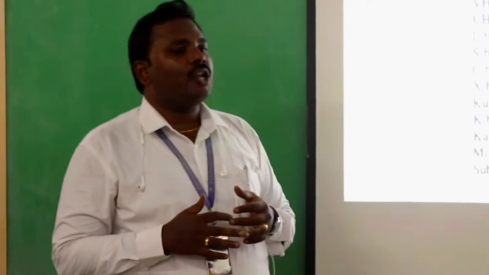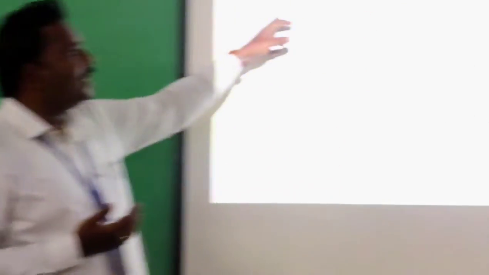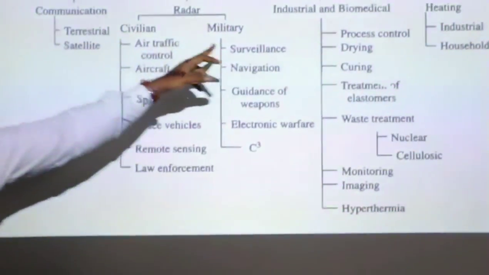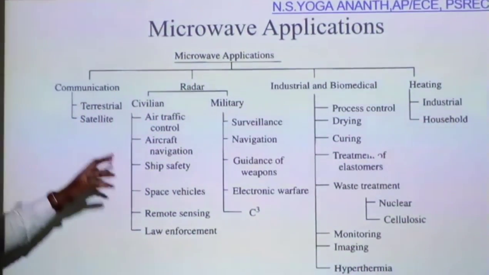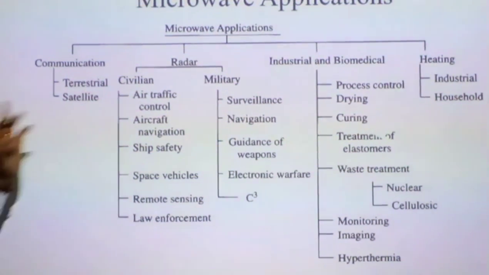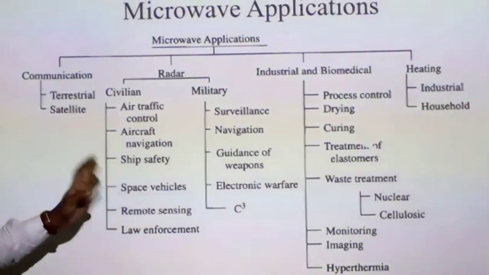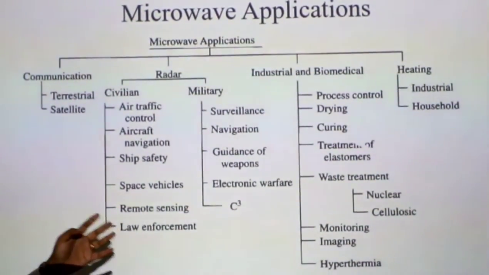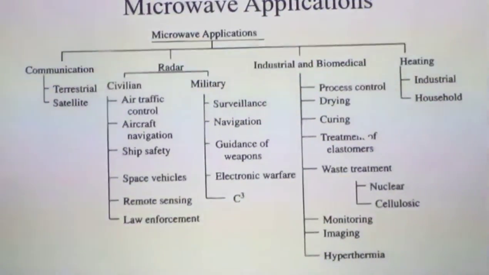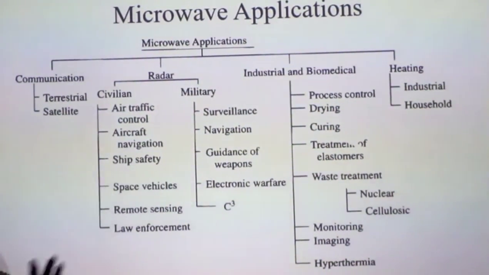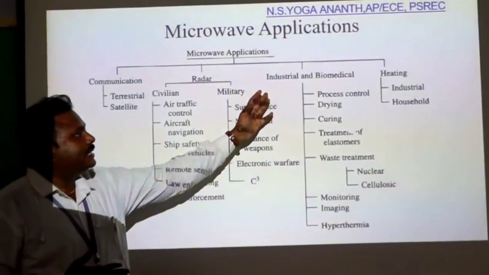Next we will see about the microwave applications. In microwave applications, the major applications are in the field of communications, radar, industrial and biomedical, and finally heating. In communications in particular we can use terrestrial and satellite, and in radar in particular we can use the civilian. In civilian we can use aircraft control, aircraft navigation, ship safety, space vehicles, remote sensing, and law enforcement. On the military side we can use it in surveillance, navigation, guidance of weapons, electronic warfare, and we can use it in industrial and biomedical also.